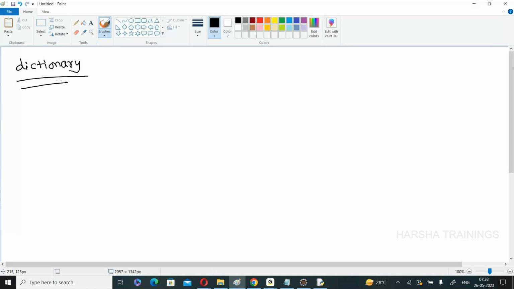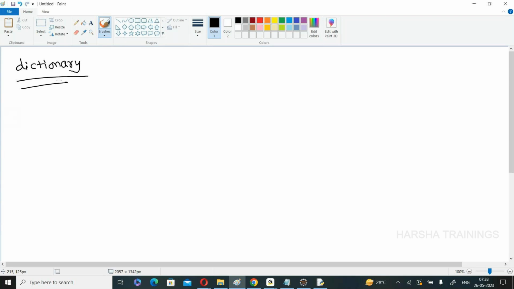Yes or no? Now we can access the elements or values by using the indexes.